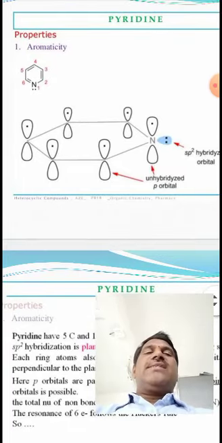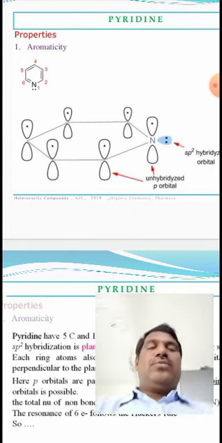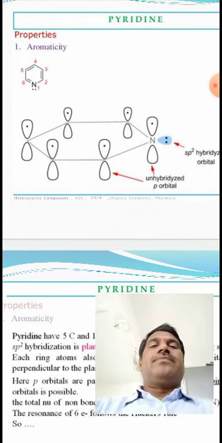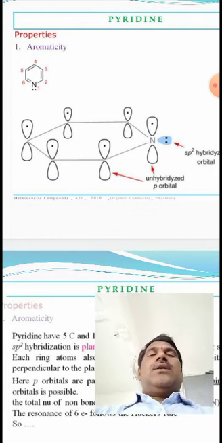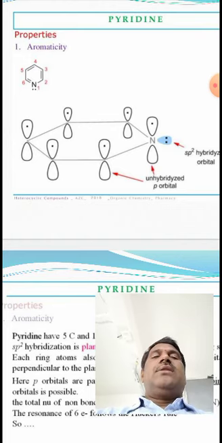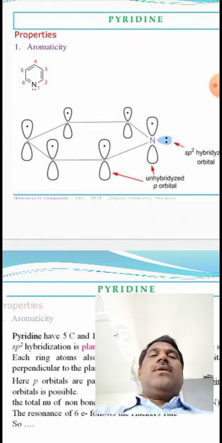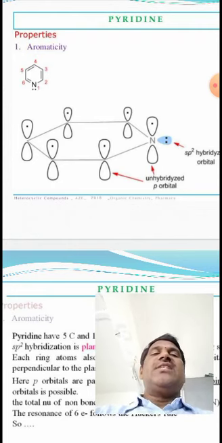So next we discuss the heterocyclic compound pyridine. We can discuss the aromaticity of pyridine. In pyridine, 3 pi bonds are present and 1 lone pair of electrons is present on nitrogen. So 3 pi bonds have 6 pi electrons.